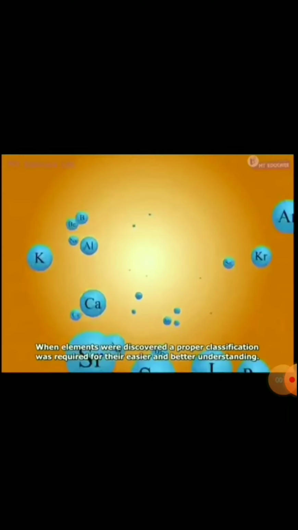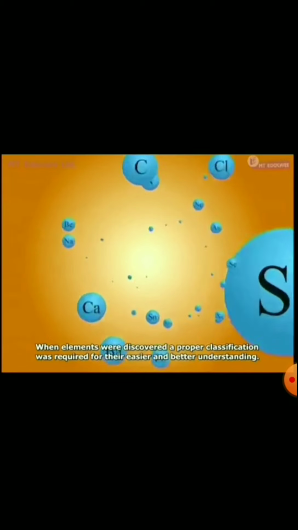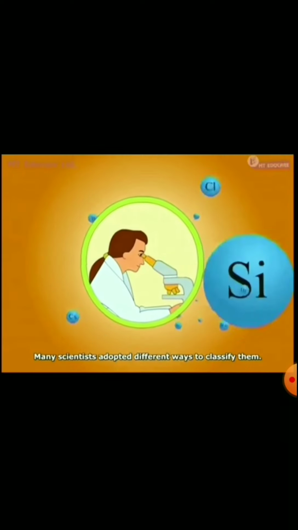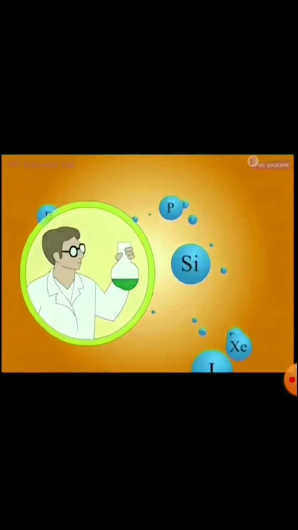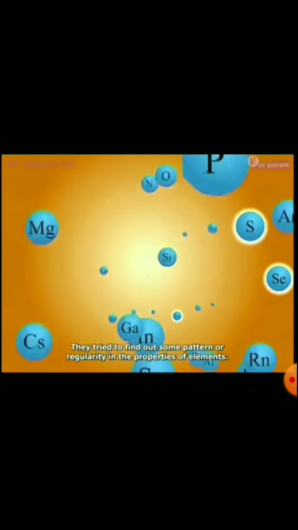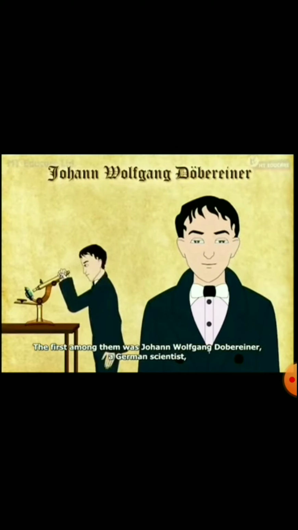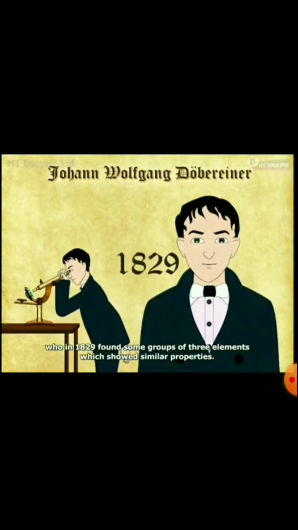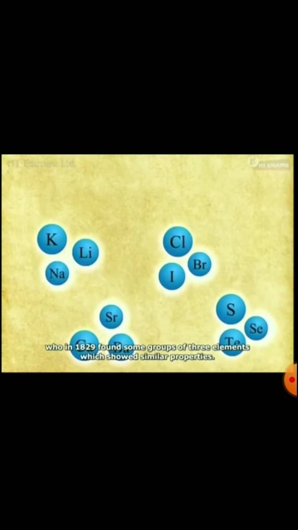When elements were discovered, a proper classification was required for their easier and better understanding. Many scientists adopted different ways to classify them. They tried to find some pattern or regularity in the properties of elements. The first among them was Dobereiner, a German scientist, who in 1829 found groups of 3 elements which showed similar properties.